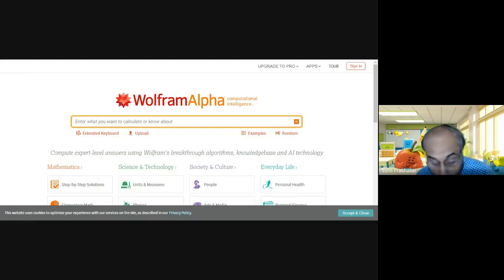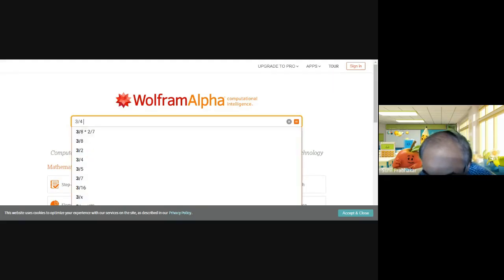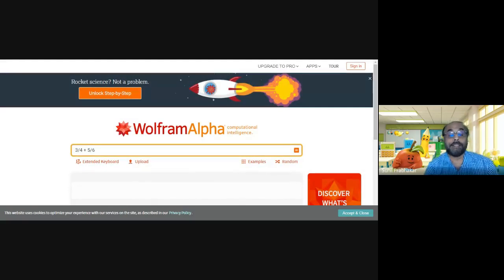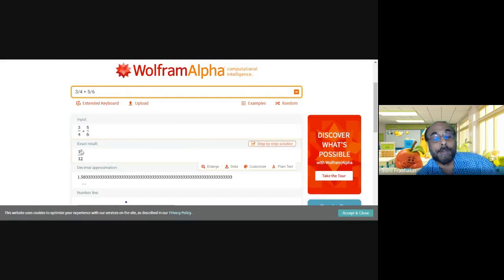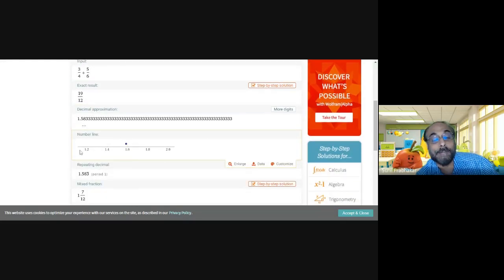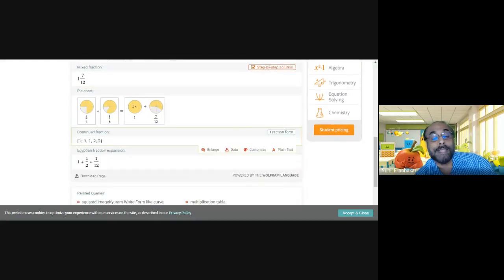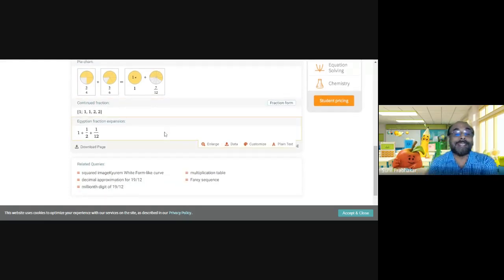You can type 3 by 4 plus 5 by 6. The information is given. This is 3 by 4 plus 5 by 6. It is 19 by 12. This is a decimal expression. This is a position on the number line. It's a repeating decimal. This is a mixed fraction. And this is visually how this is happening. Then it is an Egyptian fraction expansion. A lot of information about this very small fractional arithmetic in a structured manner.